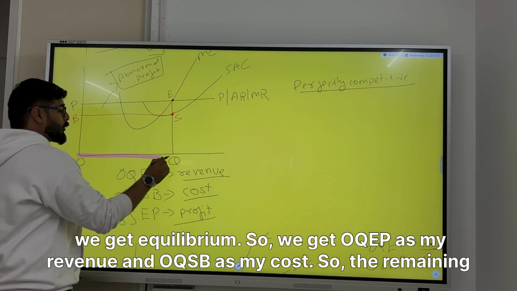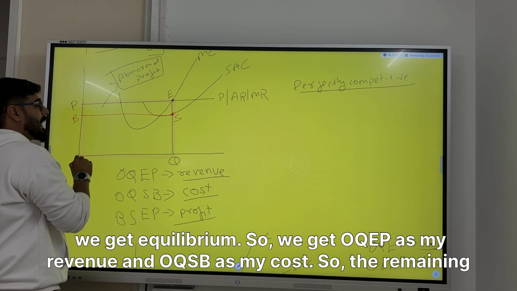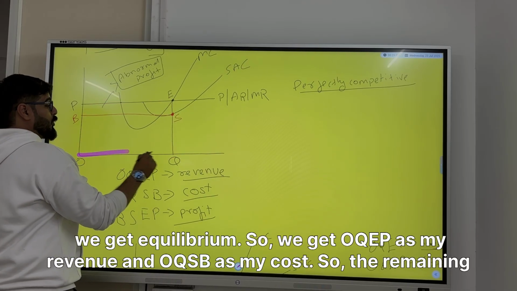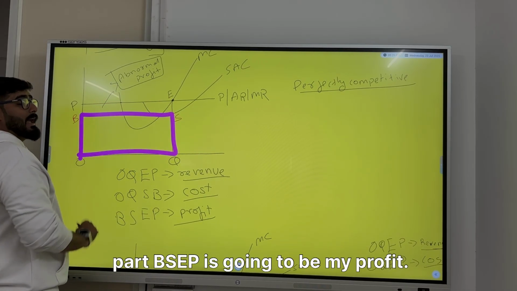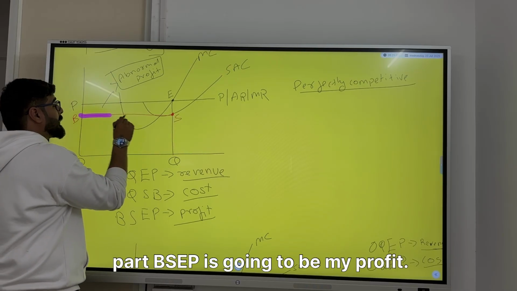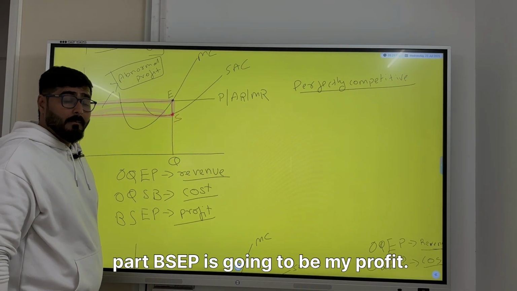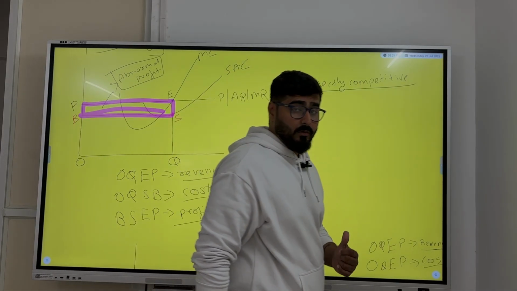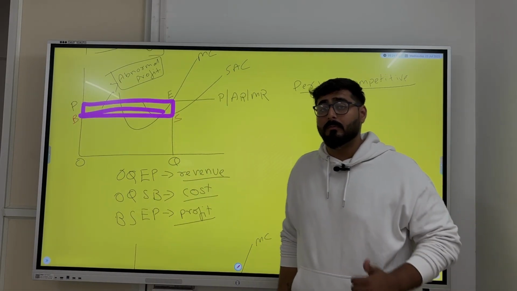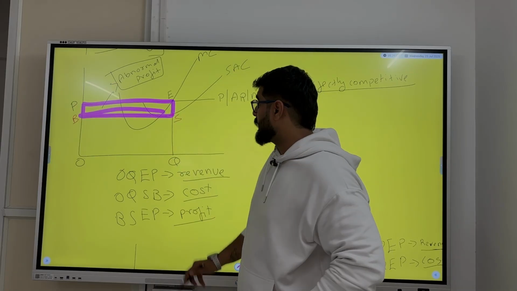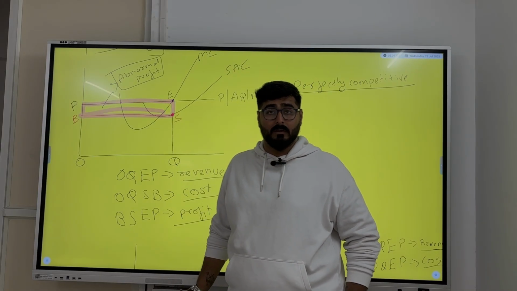So we get OQEP as my revenue and OQSB as my cost. So the remaining part BSEP is going to be my profit. But a perfectly competitive firm does not earn abnormal profit. This is your abnormal profit.